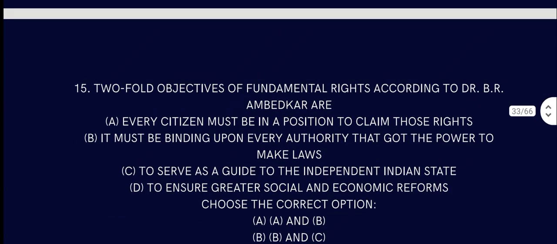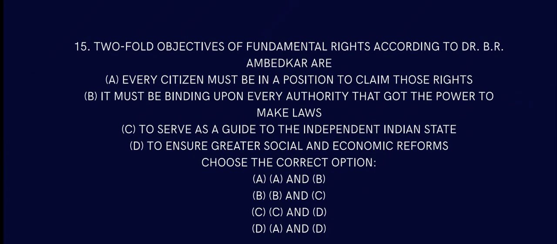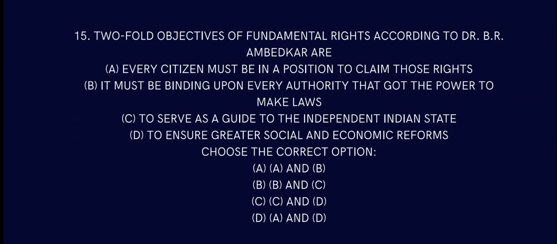Question number 15. What is the twofold objective of fundamental rights according to B.R. Ambedkar? Every citizen must be in a position to claim those rights. Yes. It must be binding upon every authority that has the power to make laws. Okay, to serve as a guide to the independent Indian states to ensure greater social and economic reforms. So the twofold objective must be A and B. I think yes, A and B, because every citizen must be in a position to claim those rights. That is fundamental rights. It must be binding upon every authority that has the power to make laws. That is correct.